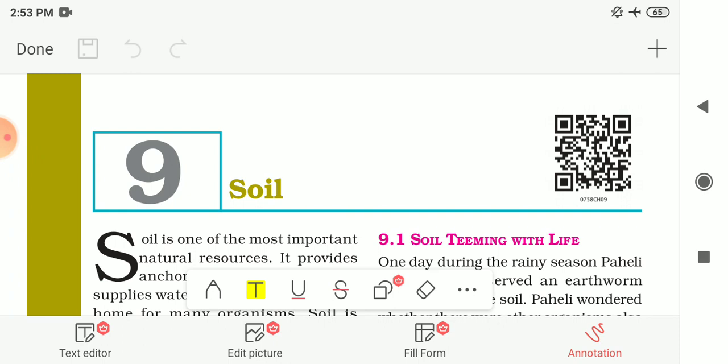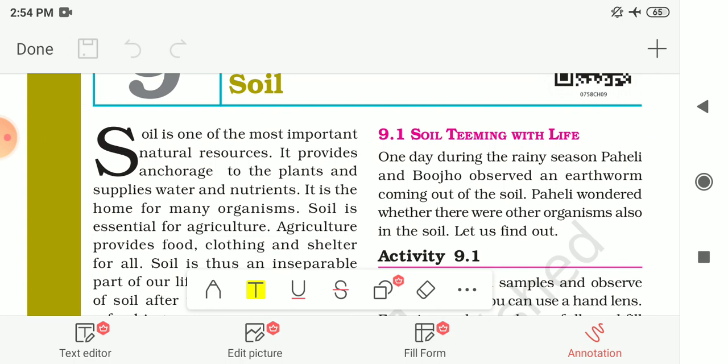In this chapter we are going to study about the different organisms which are living in the soil, then the profile of soil, different types of soil, properties of the soil and moisture present in the soil, the absorption of water by the soil and different crops which are growing in the particular soil. So let me start our chapter.